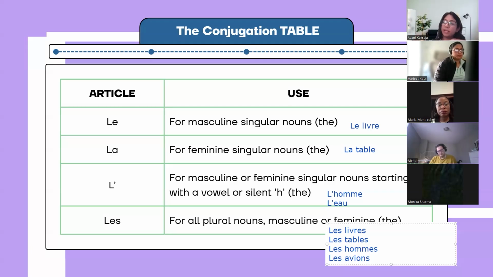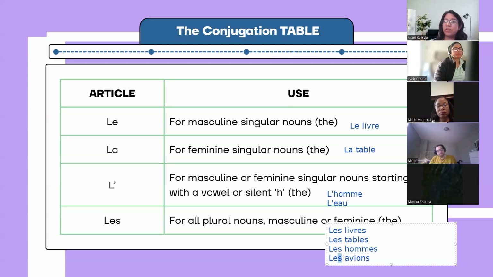If I want to make a plural version, the planes are flying, for instance, it's going to be les avions. So when S connects with any vowel, the sound it produces is that of Z. Les hommes, les avions. So it's not just restricted to H. It's for all the vowels. When S connects with all the vowels, les avions, we're pronouncing the A.